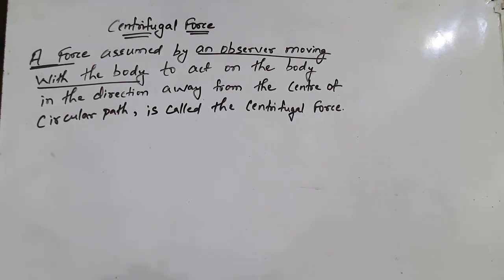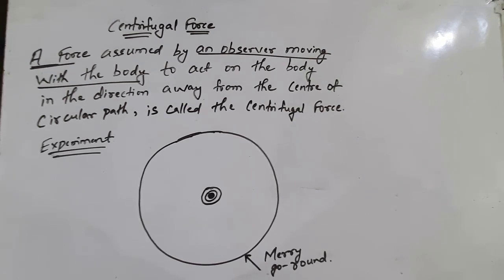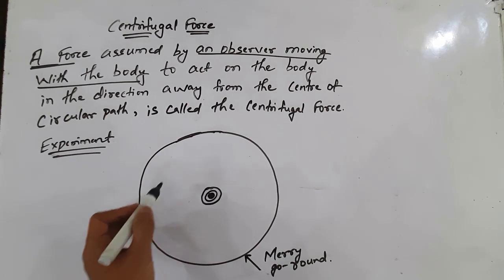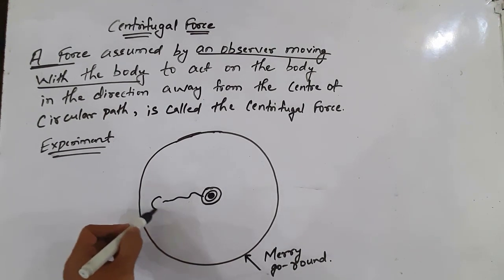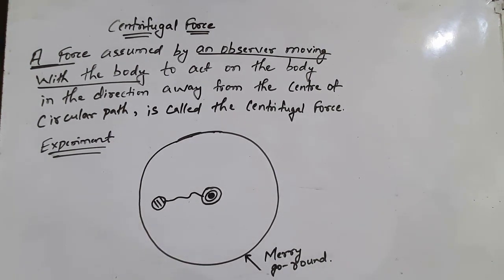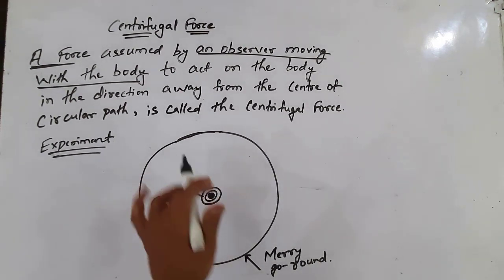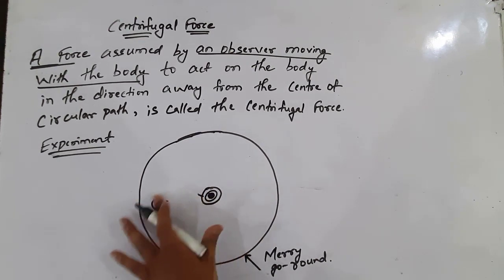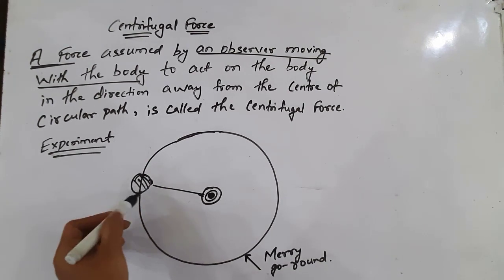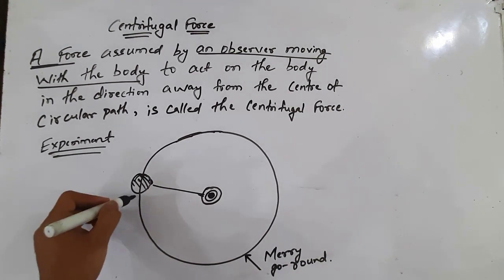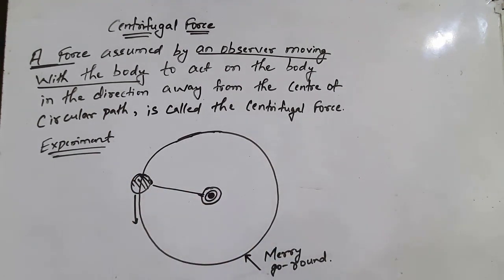Now I'll discuss the experiment. In this experiment there is a ball which is tied to a string. One end of the string is tied to the merry-go-round and the other end is tied to the ball. Initially, when the merry-go-round is at rest, the string is completely loose. Now as the merry-go-round starts moving, the string gets tight. Here the ball is moving in a circular path.